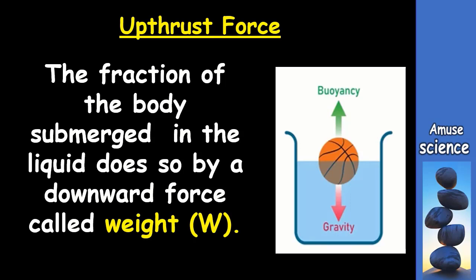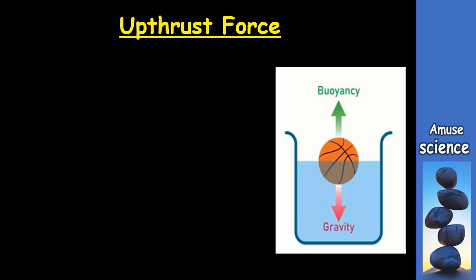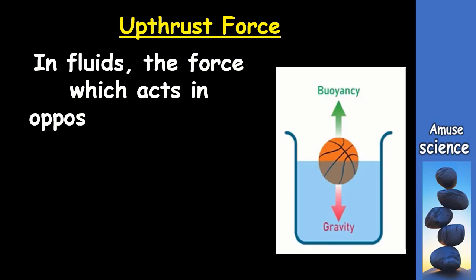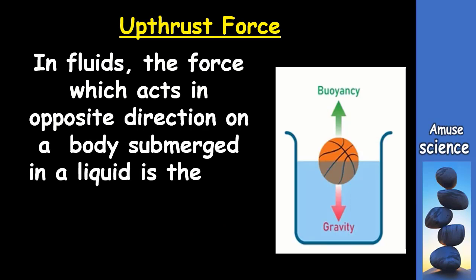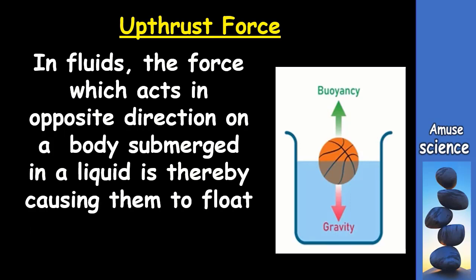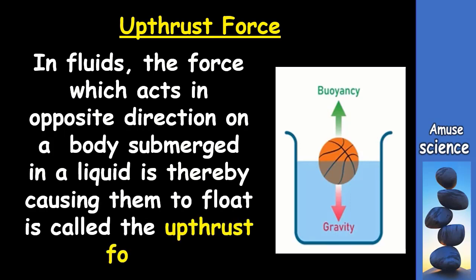This downward force may be referred to as the weight of the body, which we usually represent by capital W. So, according to Newton, another force of equal magnitude must act in the opposite direction. In fluids, this force, which acts in the opposite direction on bodies, thereby helping them to float, is what we refer to as the upthrust force.